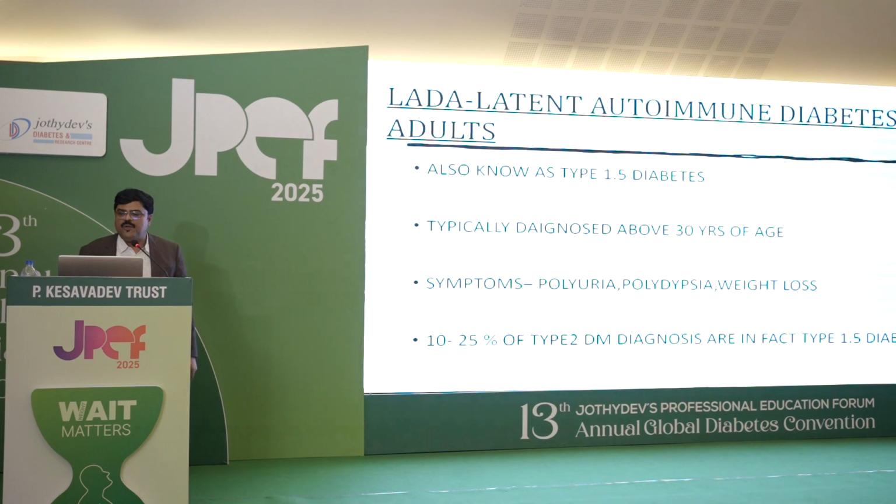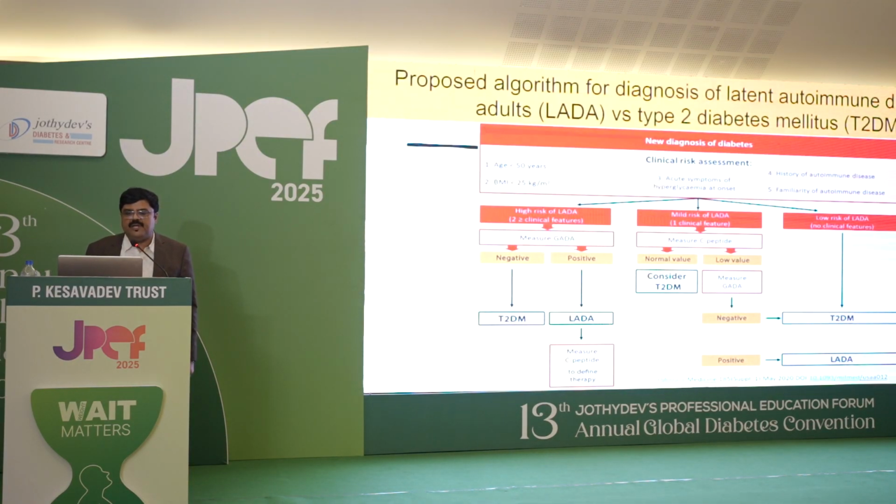LADA, latent autoimmune diabetes in young adults, also known as type 1.5 diabetes, is typically diagnosed above 30 years of age. Polyuria, polydipsia and weight loss symptoms will be there. 10 to 25% of type 2 diabetes diagnoses are in fact type 1.5 diabetes. So what is the proposed algorithm?